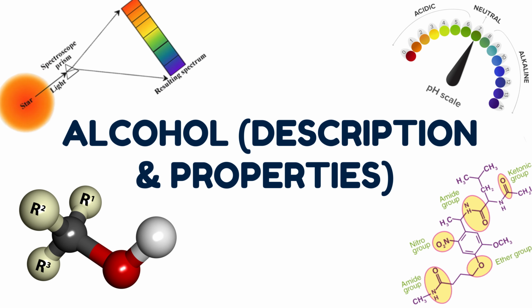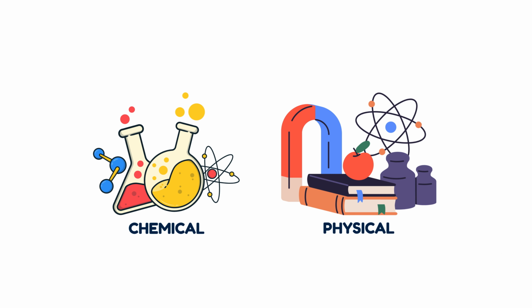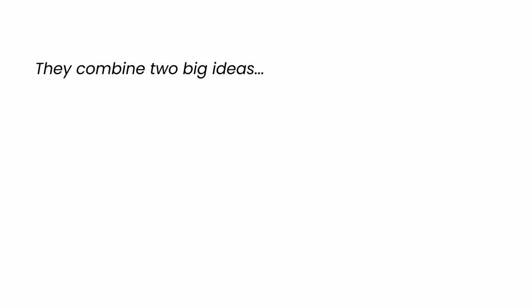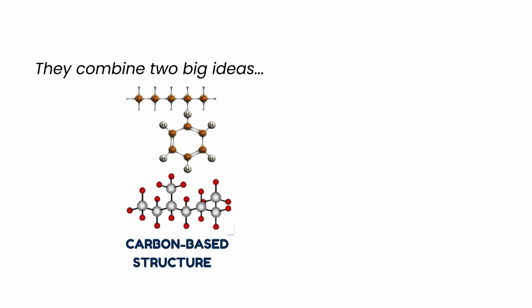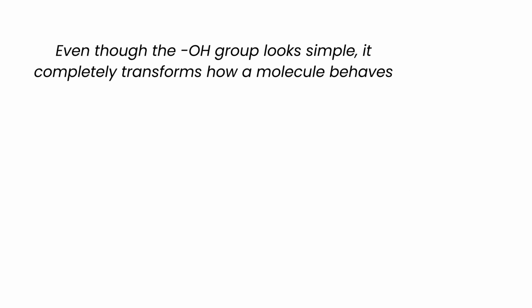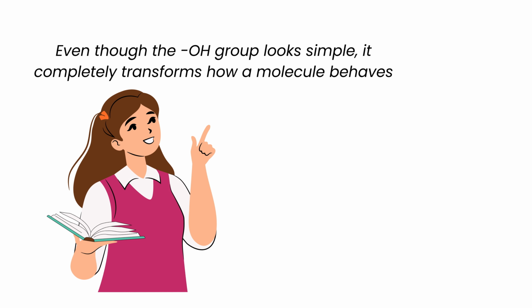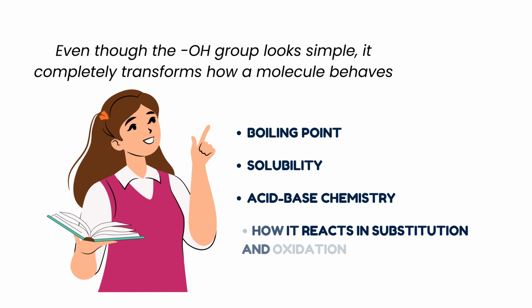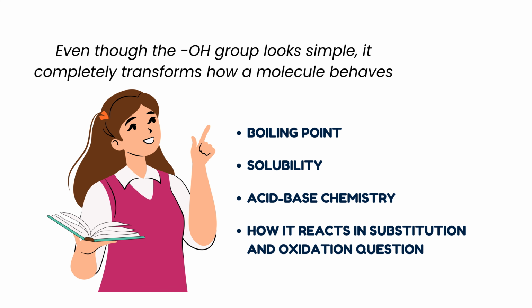Alcohols show up constantly in the chemical and physical foundation section of the MCAT because they combine two big ideas: carbon-based structure and functional group-driven reactivity. Even though the hydroxyl group looks simple, it completely transforms how a molecule behaves, from boiling point to solubility to acid-base chemistry, to how it reacts in substitution and oxidation questions.